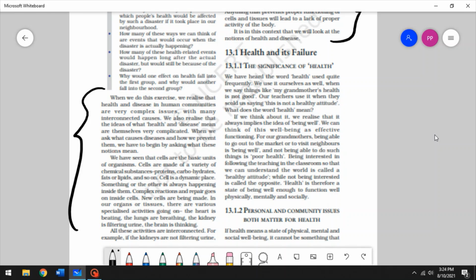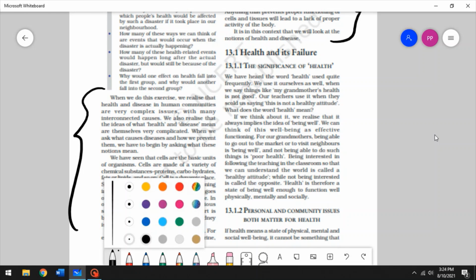So health is viewed differently for different professions, right? For a dancer, stretching properly would be healthy. For an athlete, running fast would be considered healthy. For older people, walking or going to the market to buy something would be considered healthy. And there are also other situations where we use the word healthy. We say he or she has a healthy attitude. But all those are not exactly what health means.